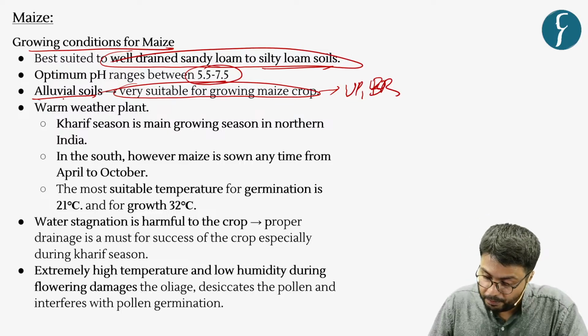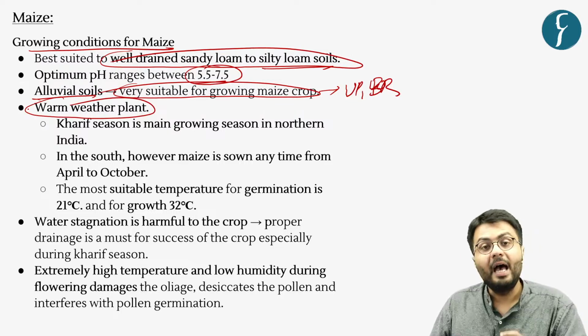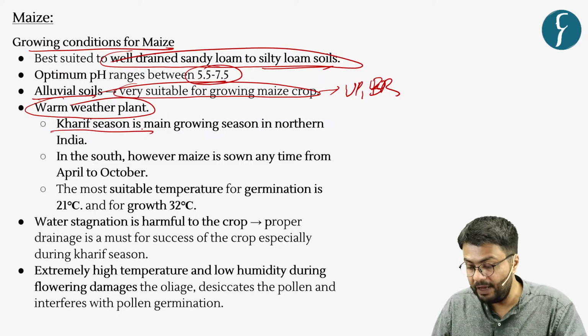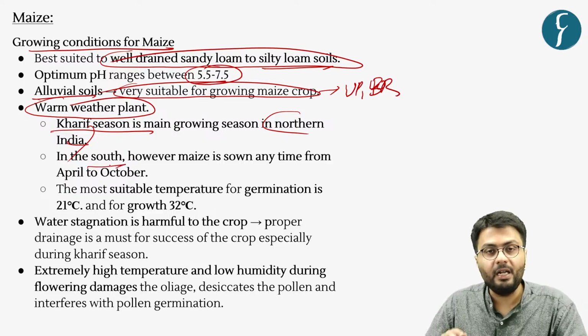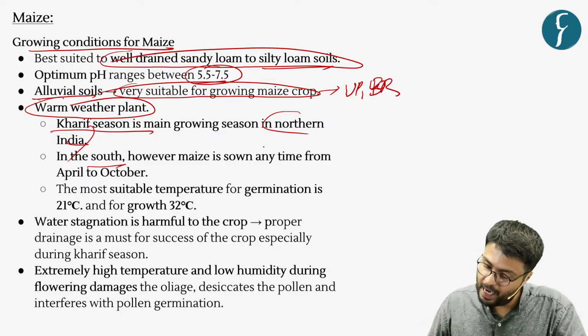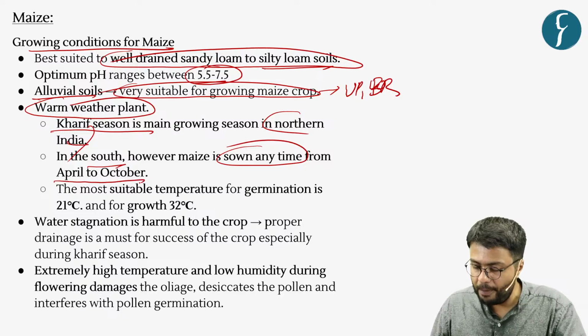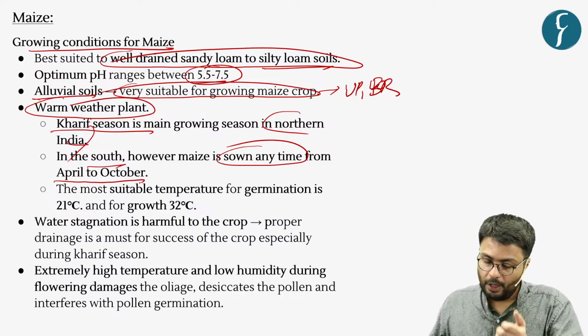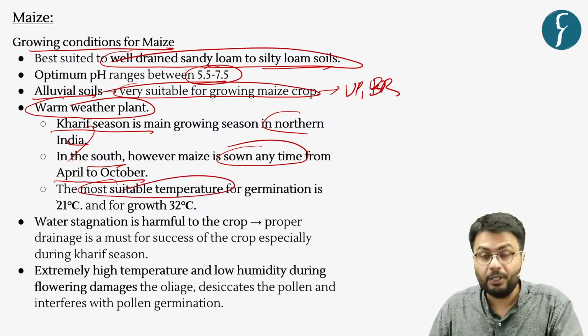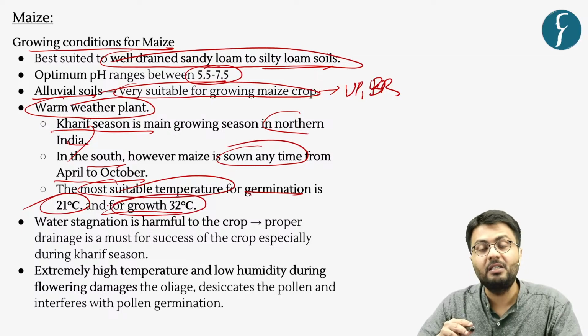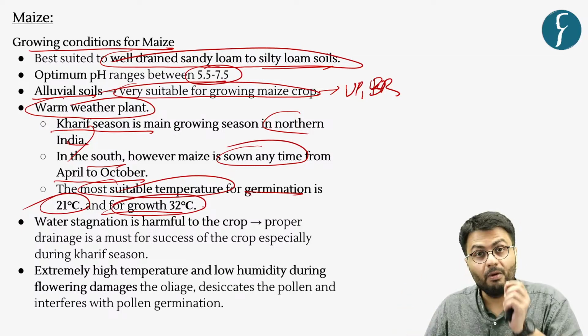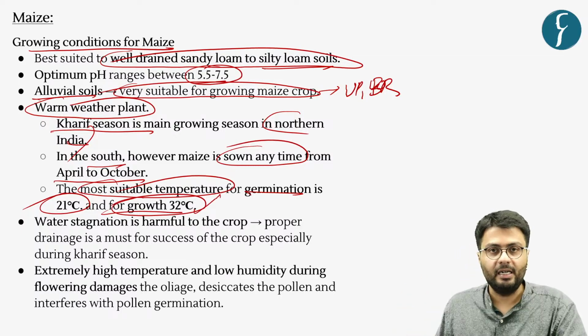Further, this plant is a warm weather plant and it is hence mainly grown in the Kharif season in the northern part of India. Whereas in the southern part of India, which is generally warmer, it can be grown anytime between April to October. Further, the most suitable temperature for germination of this crop is 21 degrees centigrade. As far as growth is concerned, it is somewhat higher, that is 32 degrees centigrade.